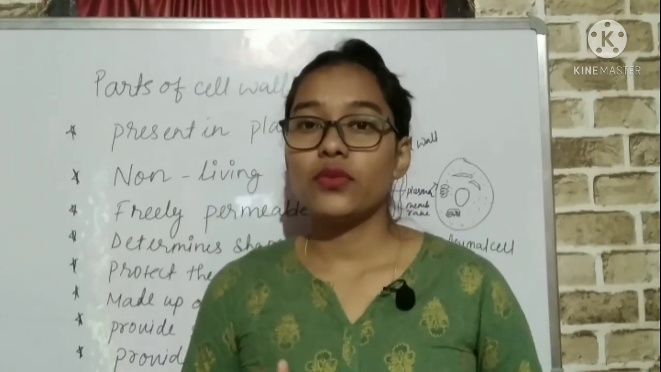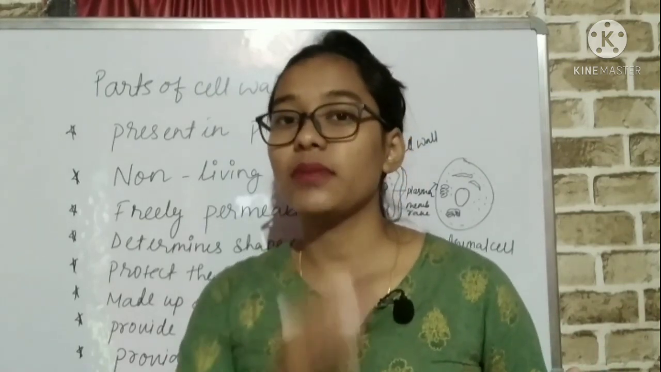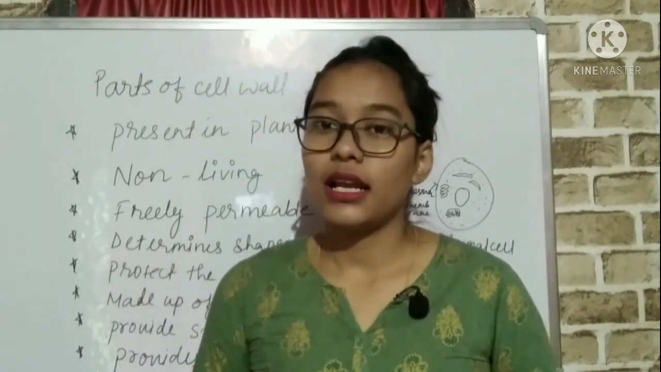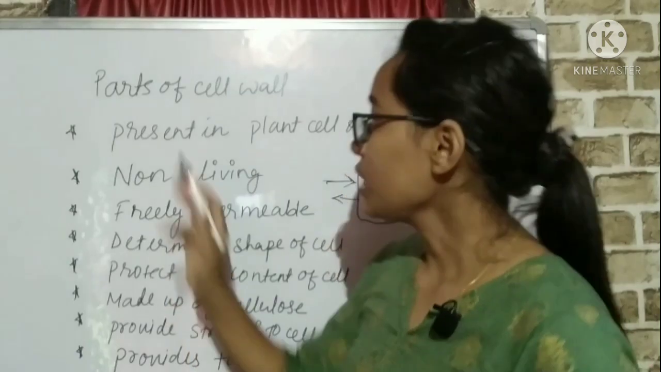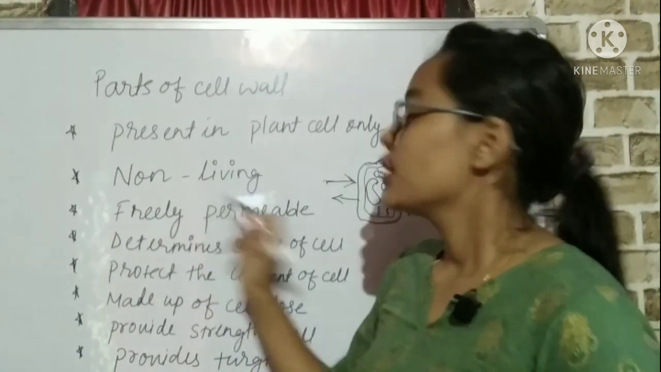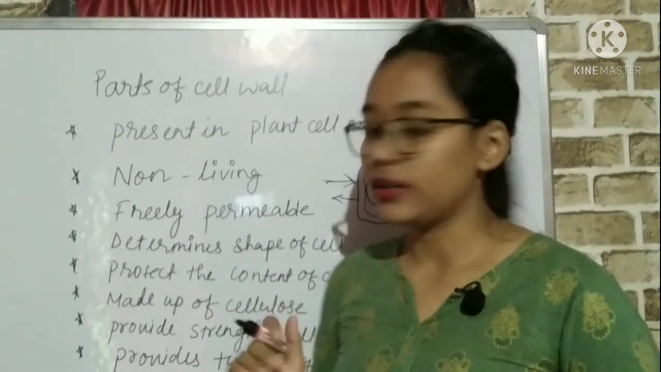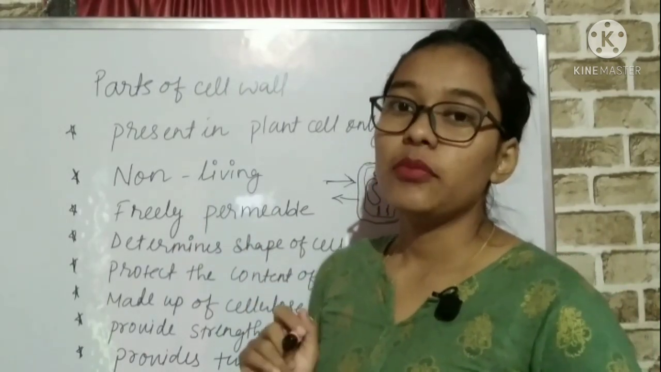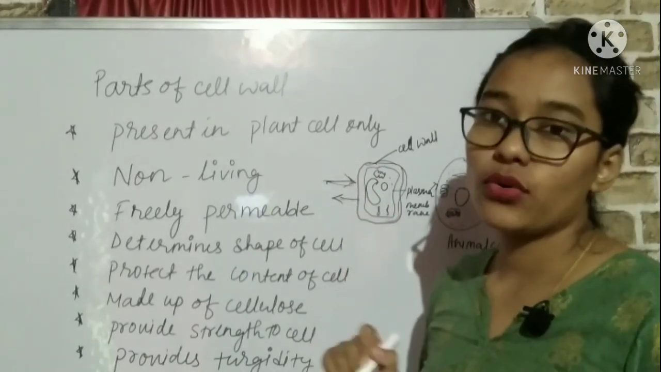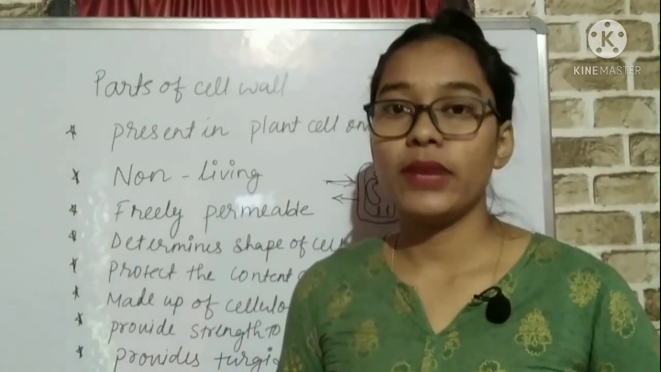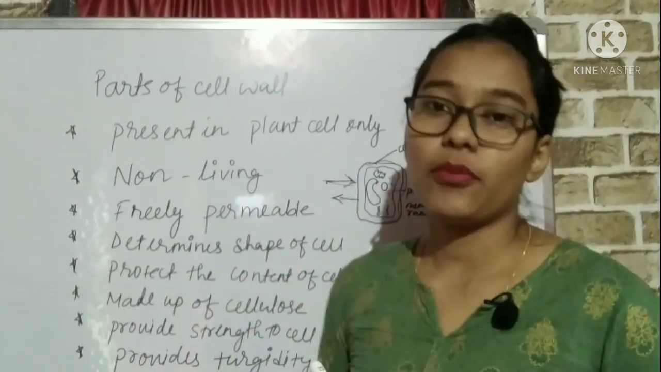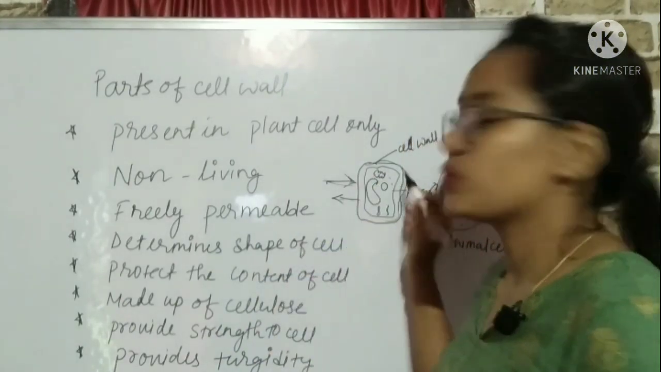In the last video we discussed about animal cell, where only plasma membrane was present. But in plant cell, both plasma membrane as well as cell wall are present. So cell wall is present only in plant cell. Secondly, it is non-living. Freely permeable means it allows the movement of particles inward as well as outward. But in plasma membrane we found that the movement was selectively permeable. Now, it determines the shape of the cell.